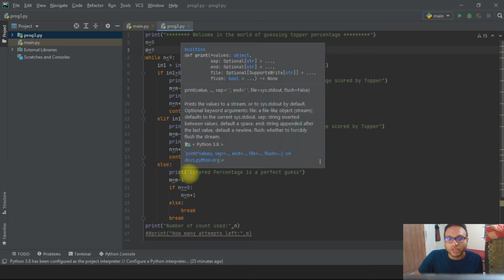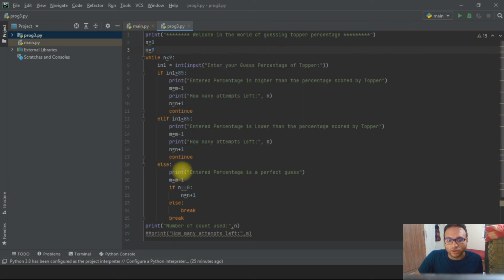Here, if the person has put the value 85, it automatically prints that the entered percentage is a perfect guess. Then again m equal to m minus 1, and over here there's a twist. If n equal to 0 or n is less than 9, then it just goes on and we have to print the value. Just imagine a person guessed the value in the first attempt, with n equal to 0.